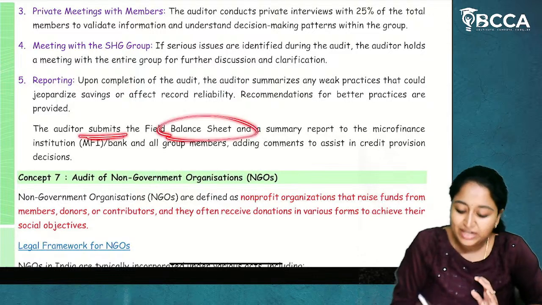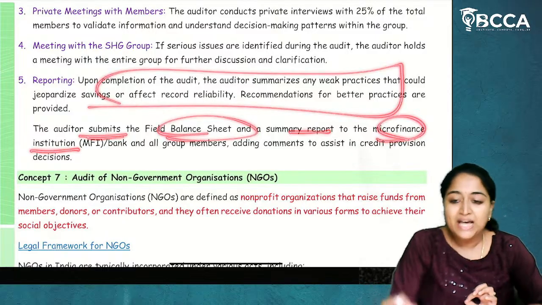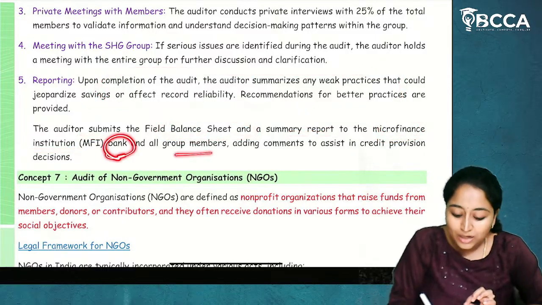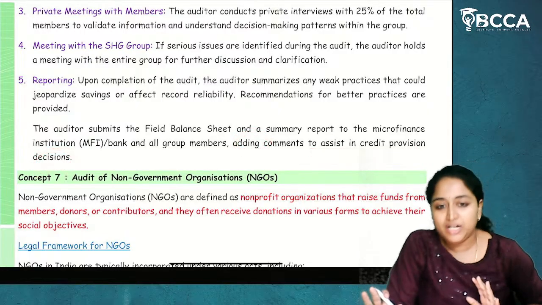The auditor submits a field balance sheet and a summary report to a microfinance institution or a bank and all group members, adding comments to assist in credit provision decisions.